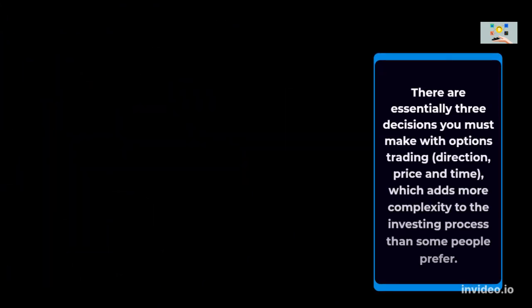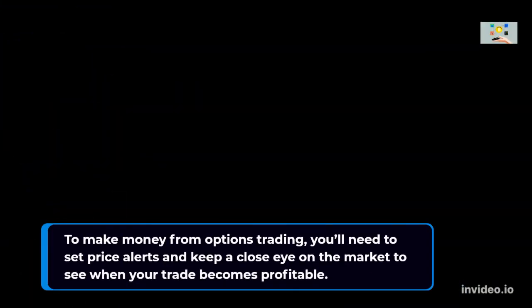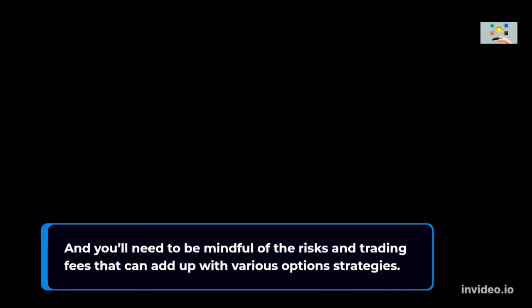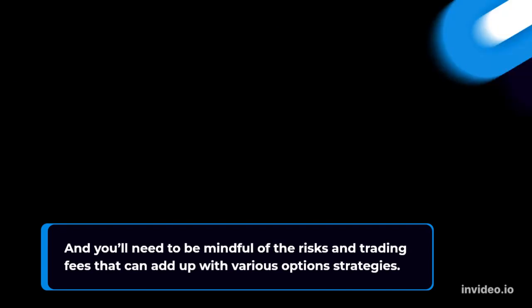There are essentially three decisions you must make with options trading: direction, price and time, which adds more complexity to the investing process than some people prefer. To make money from options trading, you'll need to set price alerts and keep a close eye on the market to see when your trade becomes profitable. And you'll need to be mindful of the risks and trading fees that can add up with various options strategies.